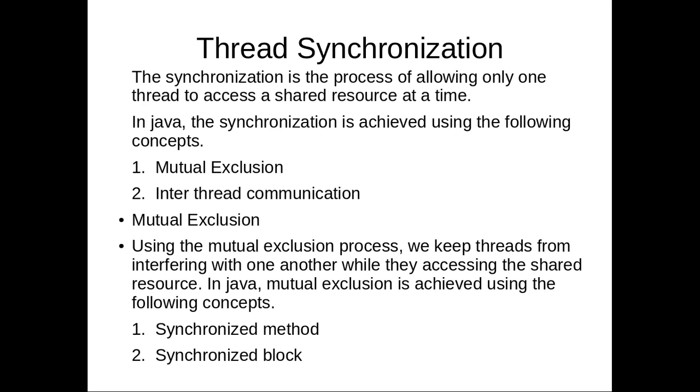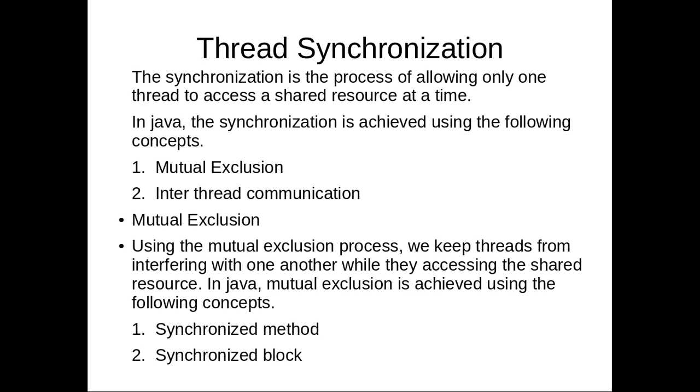Mutual exclusion or inter-thread communication. Mutual exclusion means that at the same time, that portion of the program has to be executed by a single thread. Suppose that you have 6 threads, and some portion of the thread is a critical section, and that portion of the code has to be executed by a single thread at the same time. So in that case, synchronization has to be achieved.